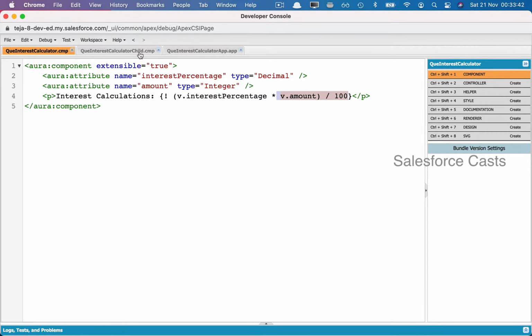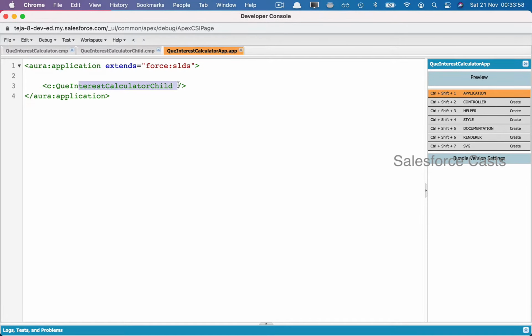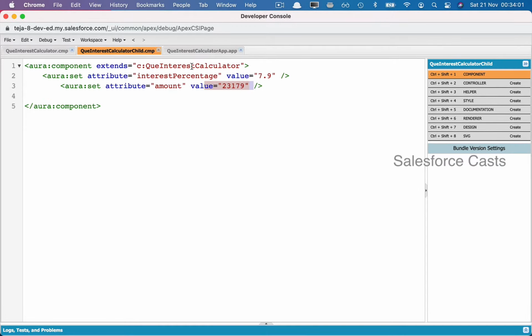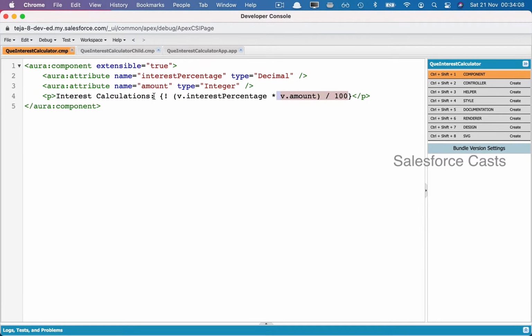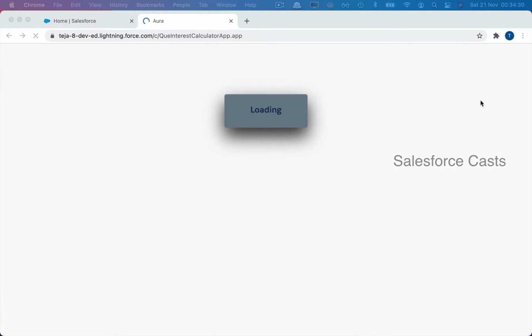Now, all this child component is trying to do is set the value to the attribute, which is this, and the value is so and so. Likewise, we are trying to set the value to the attribute, which is amount, and the value is so and so. Back in the app, we are trying to use the child component, and the child component is extending the parent component. From the child, we are trying to push the values to the parent component. In the parent component, we are doing the mathematical calculations and displaying it back to the users.